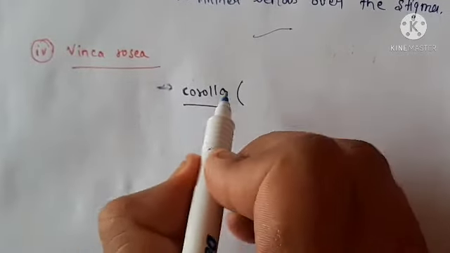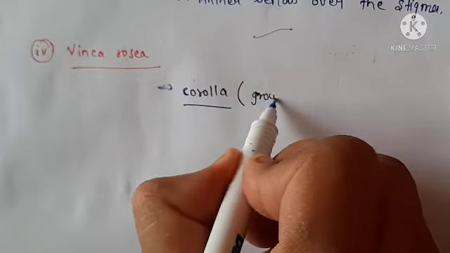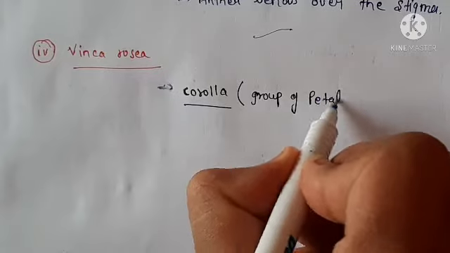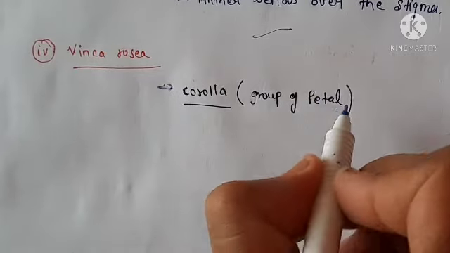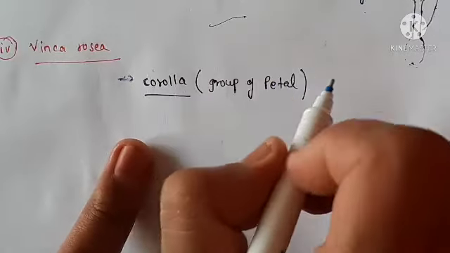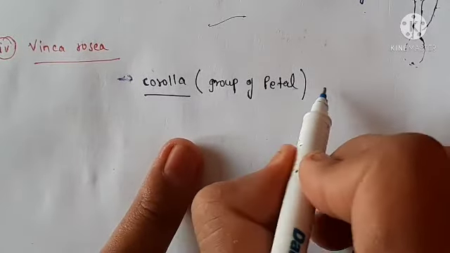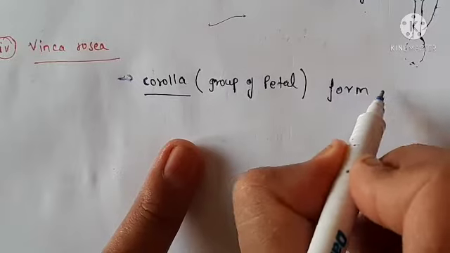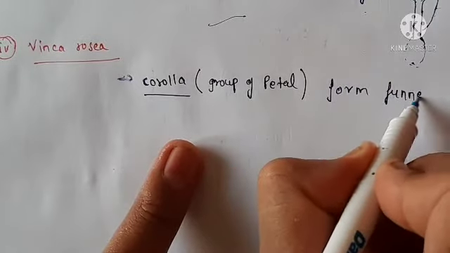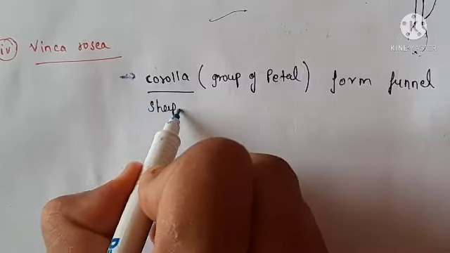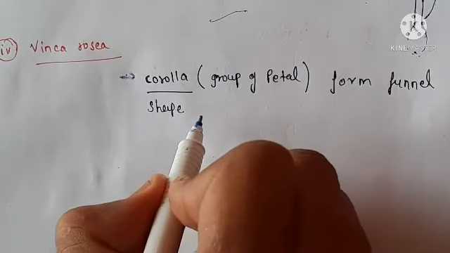Corolla means the group of petals. You know petal? Corolla means group of petals. This corolla forms funnel shape. Funnel, you know? Funnel shape. So what happened?